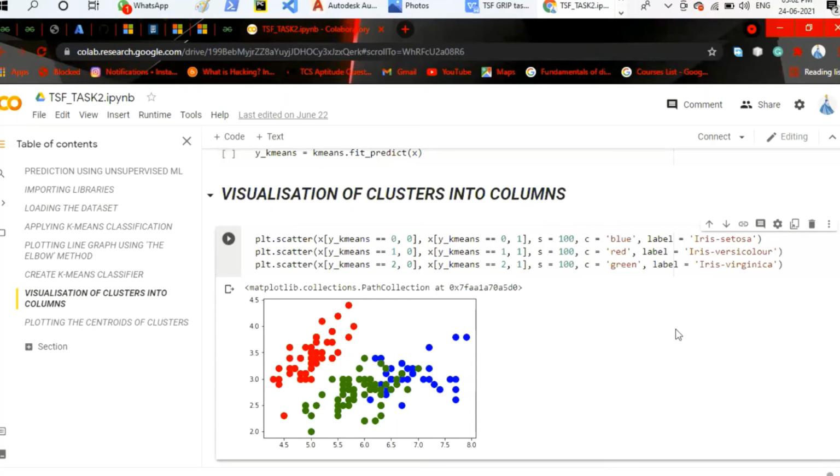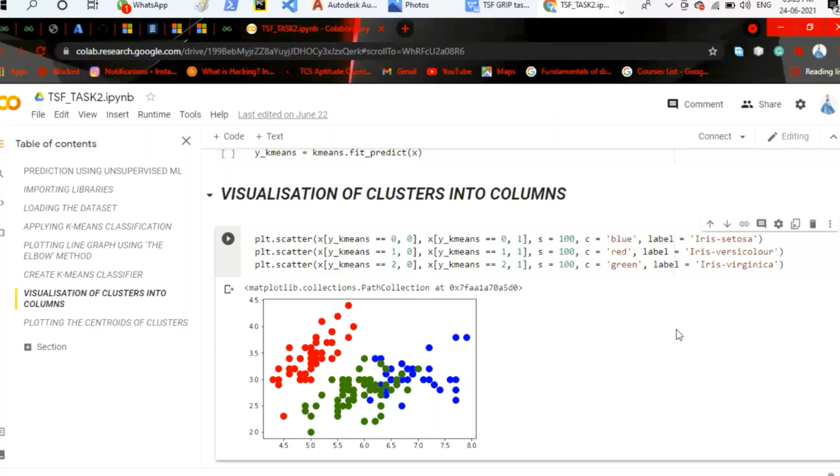Visualizing clusters means I have used the scatter function. The scatter function allows us to locate the x-axis and y-axis in a predictive way. We can give the values and scatter the various data values into graphical format. Here I have used the three label data, that is Iris setosa, Iris versicolor, and Iris virginica. These are the three label data.